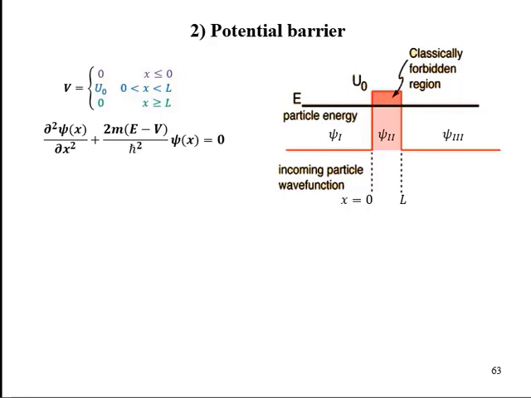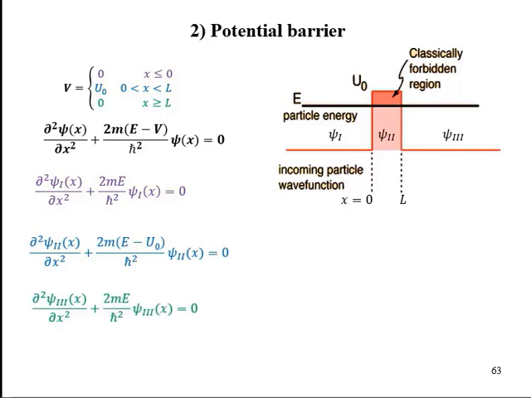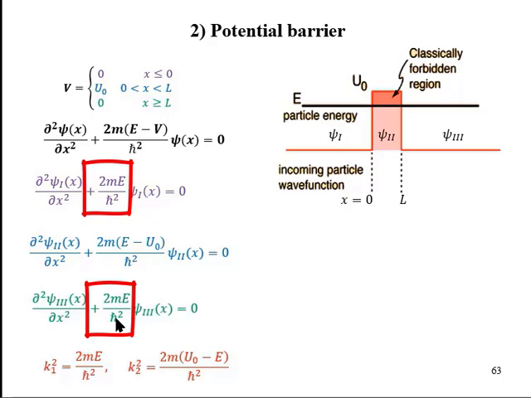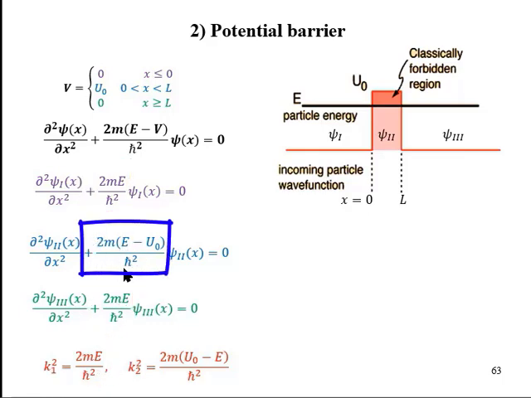Like what we did in the case of the particle in a box problem, we write the multiplier of the second term as the square of some other number for the ease of mathematics. The time-independent Schrödinger equation in all three regions is this. Here this term and this term can be written as k1 square, but this term cannot be equal to the square of any number because this is negative. E is less than U0. So let it be equal to minus k2 square.